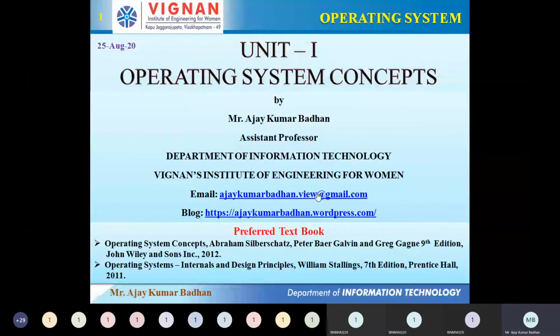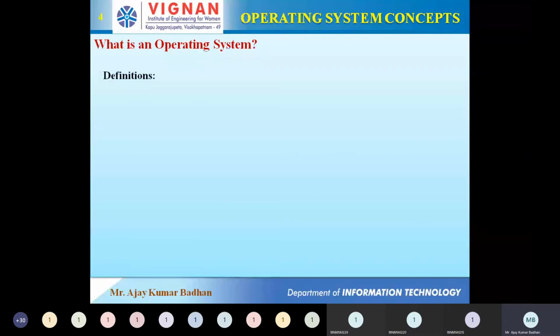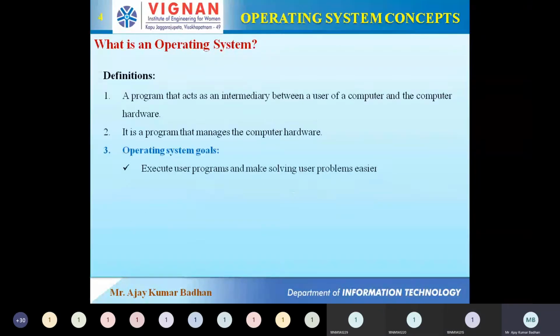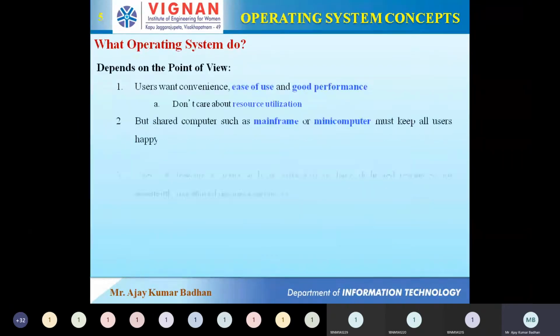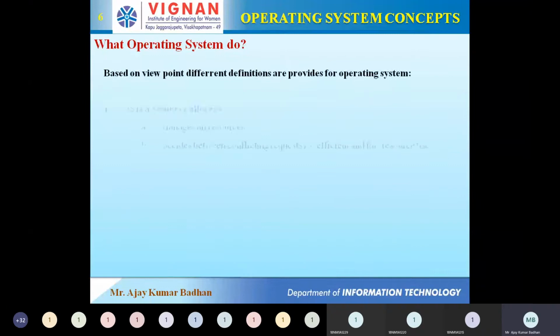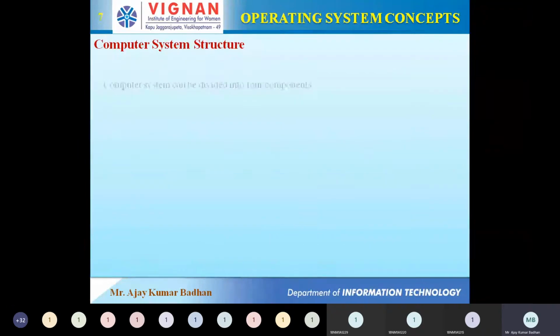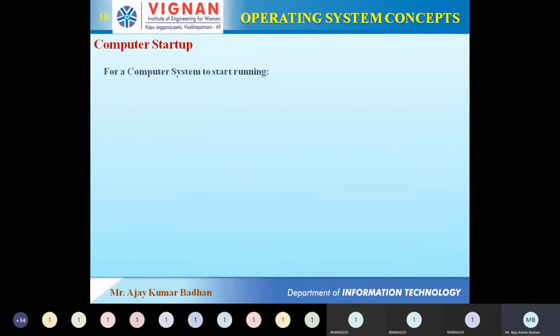The previous session, what we were discussing was nothing but the basic concepts of your operating system. Yesterday's session we discussed different basic concepts like the user's point of view, what are the different things we have, and then we discussed other concepts related to the system's point of view, what exactly an operating system is, what it does, and we also saw the different types of systems like workstations, mainframes, and all. We have discussed all that, and right now we will be discussing something called memory management. This is where we exactly stopped.